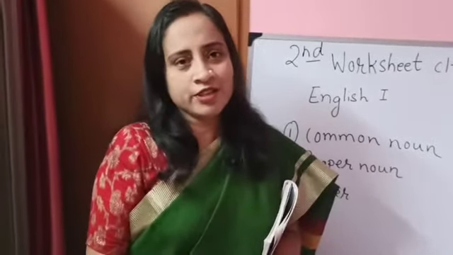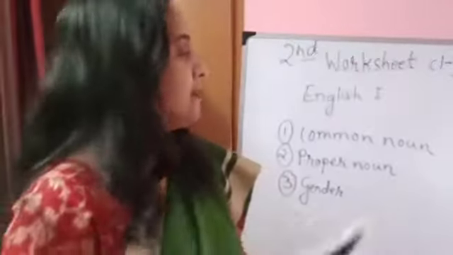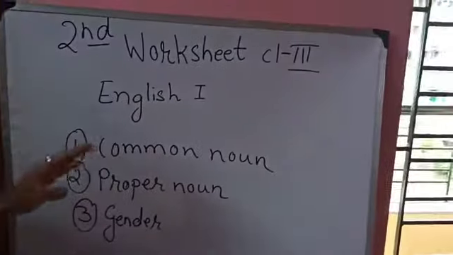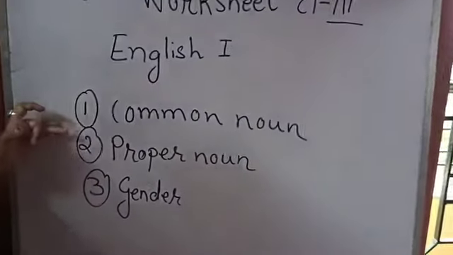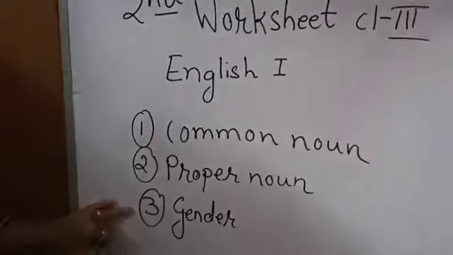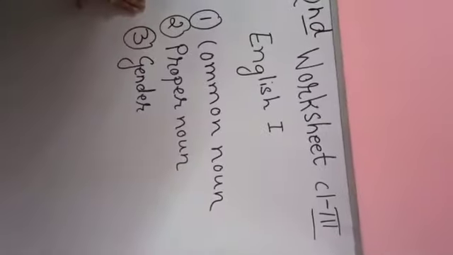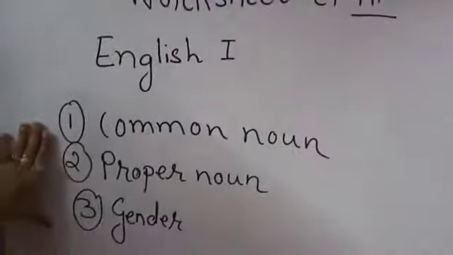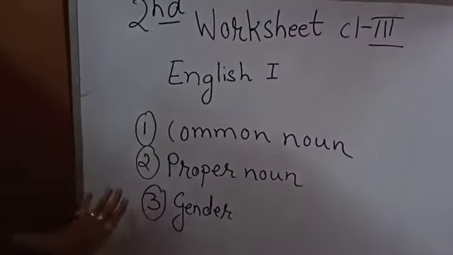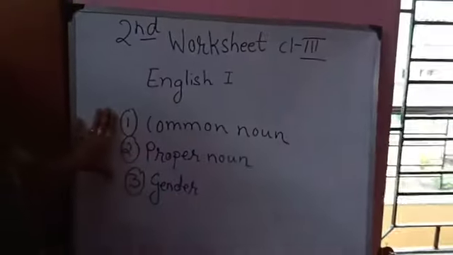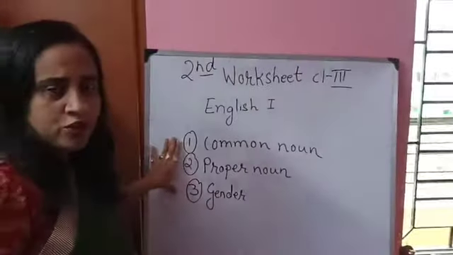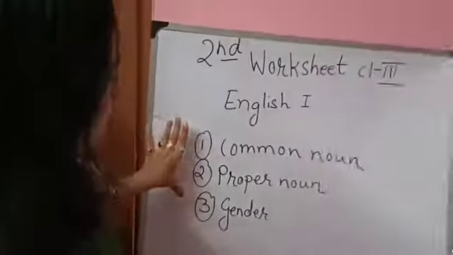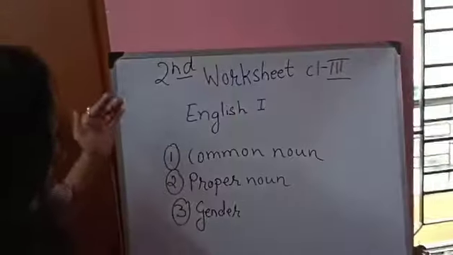Okay, class 3 students. So what is your syllabus? It may come to your mind, ma'am, on which we are going to study. So English 1, for your second worksheet, you are going to study the common noun, the proper noun and the gender. So this 3, keep it in your mind. Based on 3 chapters, you are going to have the second worksheet, that is your common noun, your proper noun and your gender. Okay, so all of you, my dear children, you should pay attention to this. Okay, these 3 lessons, it's for your worksheet, your class 3 English 1 worksheet. Your second worksheet you are going to have from common noun, proper noun and gender.